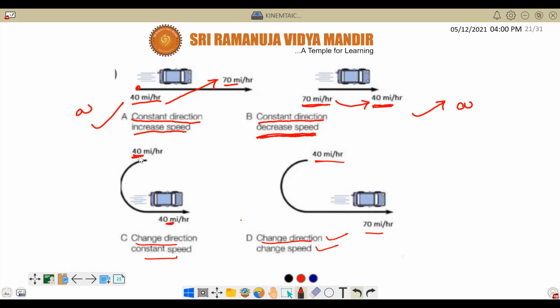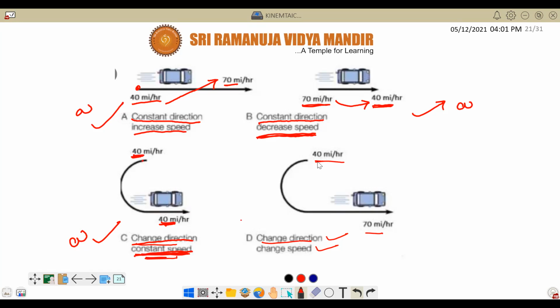Here tell me what is the speed? 40 and 40. Here, 40, a constant 40, uniform speed. That means speed is constant, but there is a change in velocity. Acceleration, sir. Because of the change in direction, there will be acceleration.